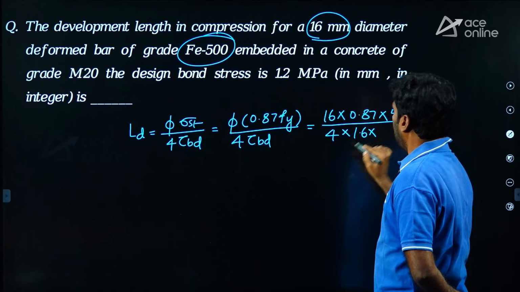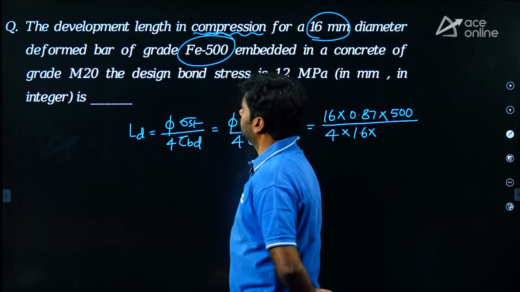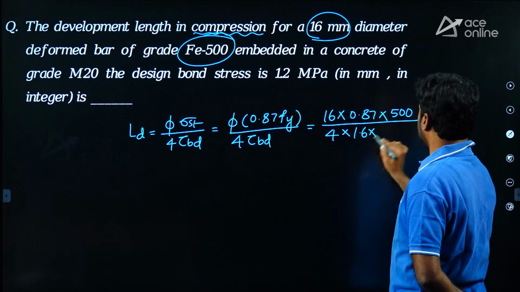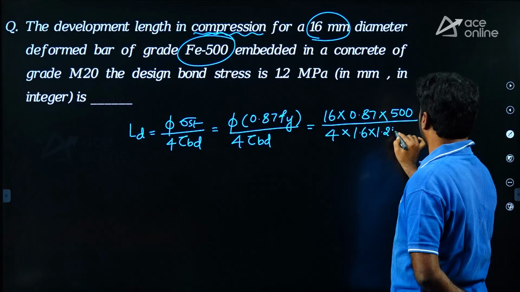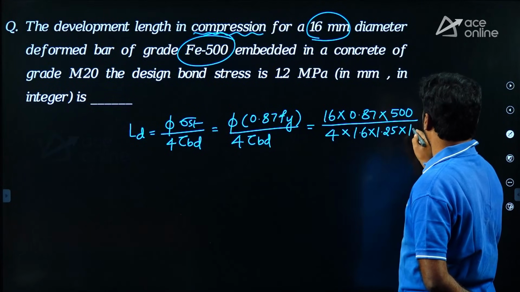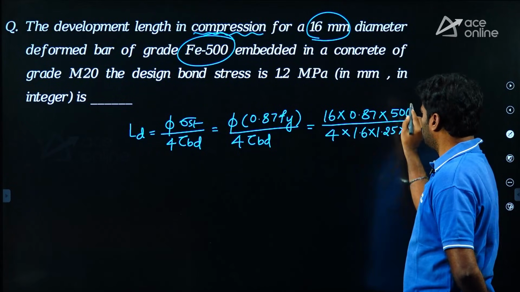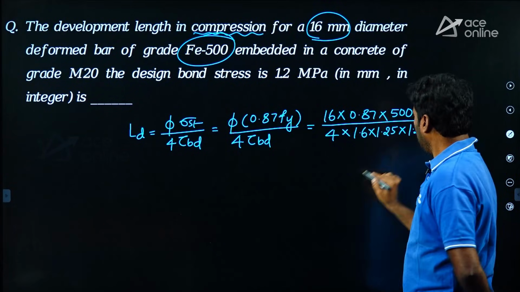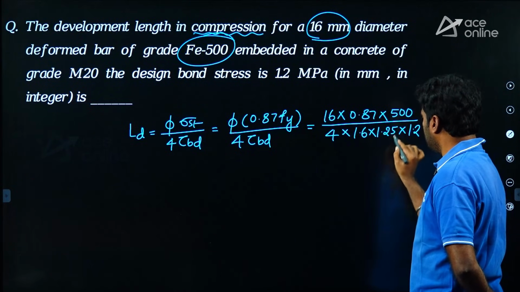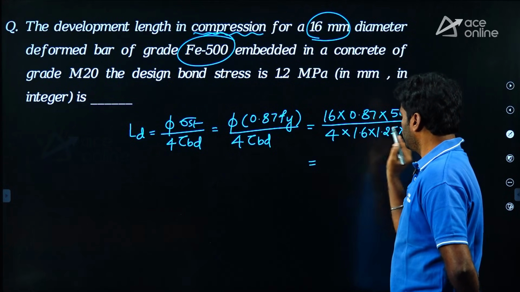And they are asking development length in compression. Development length in compression, so increase tau bd by 25%. The actual tau bd is 1.2. This tau bd is increased by 60% because it is a HYSD bar, and increased a further 25% because we are calculating in the compression zone. Then how much is it? This value we want.